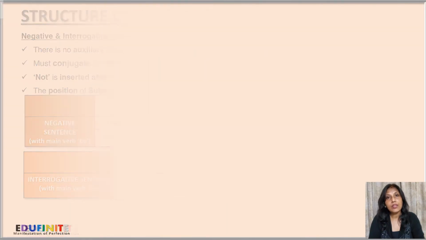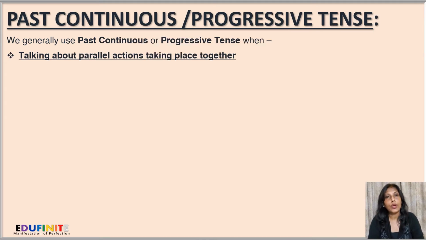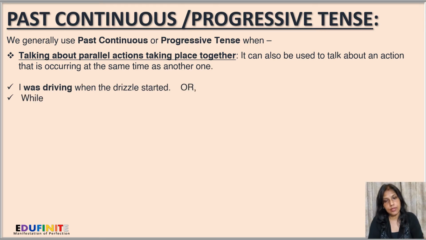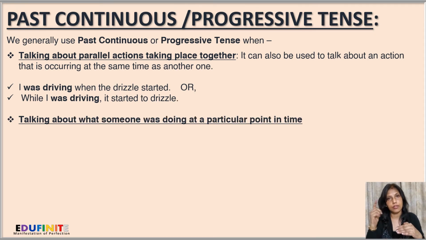Now, past continuous or progressive tense. We generally use past continuous or progressive tense when talking about parallel actions taking place together. It can also be used about an action that is occurring at the same time as another. Like, I was driving when the drizzle started, or while I was driving, it started to drizzle. So, when one action was going on, I was driving, and at that time another started, that is, it started to drizzle.